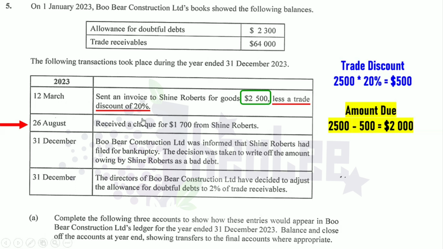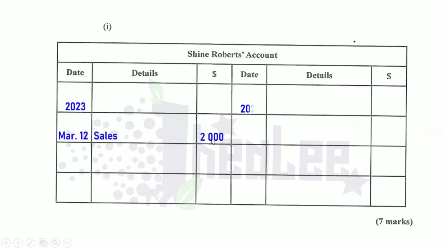So the double entry for this is that Shine Roberts account should be credited because there's a reduction in the asset of trade receivables, and the bank account should be debited. But remember, we're focusing only on Shine Roberts account. Hence, our entry in the account is on the credit side, August 26th. That's when the transaction took place.